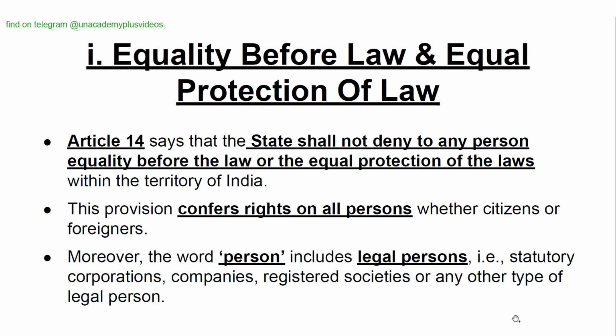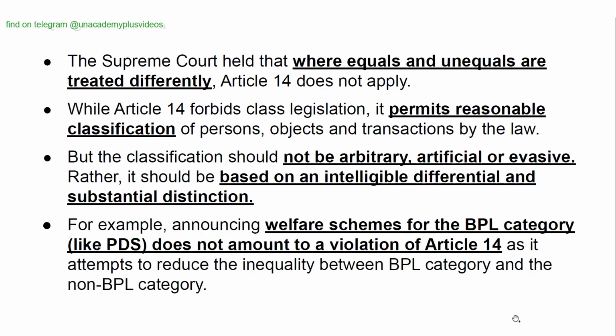Equality before law and equal protection of law. Article 14 says that the state shall not deny to any person equality before the law or the equal protection of laws within the territory of India. This provision confers rights on all persons, whether citizens or foreigners. Moreover, the word person includes legal persons, that is, statutory corporations, companies, registered societies, or any other type of legal person also. The Supreme Court held that where equals and unequals are treated differently, Article 14 does not apply.